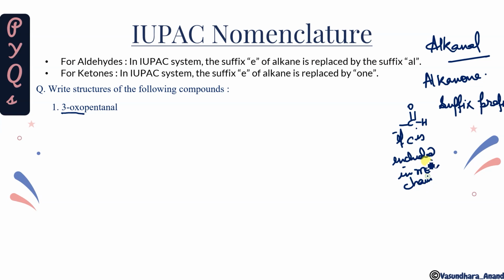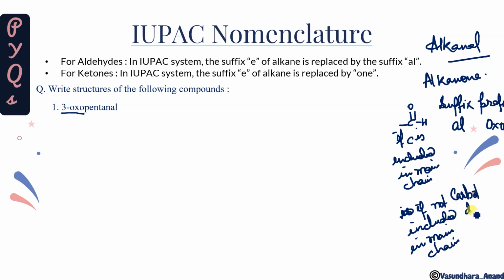then as a suffix we will use -al, and as a prefix we will use oxo. Similarly, if it is not included in the main chain, then as a suffix it will be carbaldehyde, and as a prefix we will use formyl. Clear? I hope it is clear.